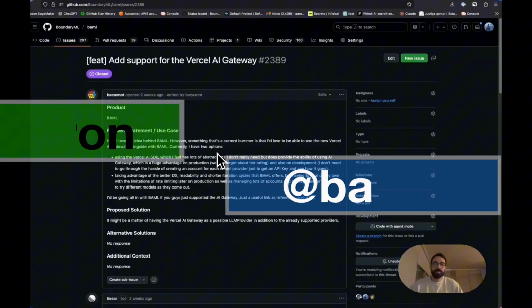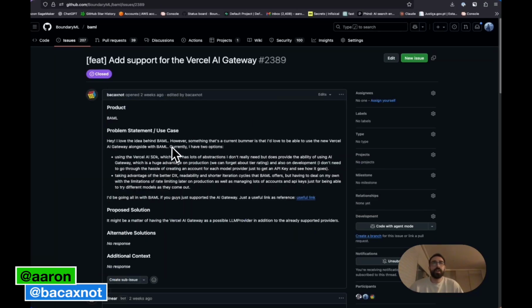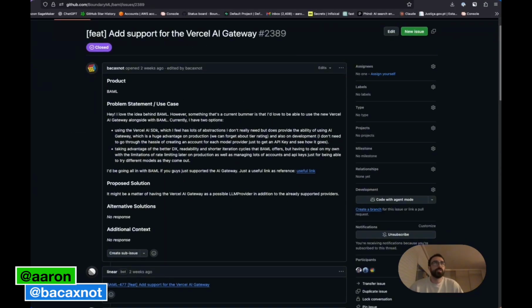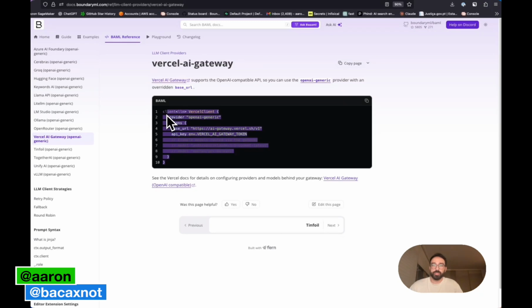Thanks. Hey BakaX Not, we have now added Vercel AI Gateway to our documentation, so you should be able to use it with a bunch of models from the Vercel endpoint.